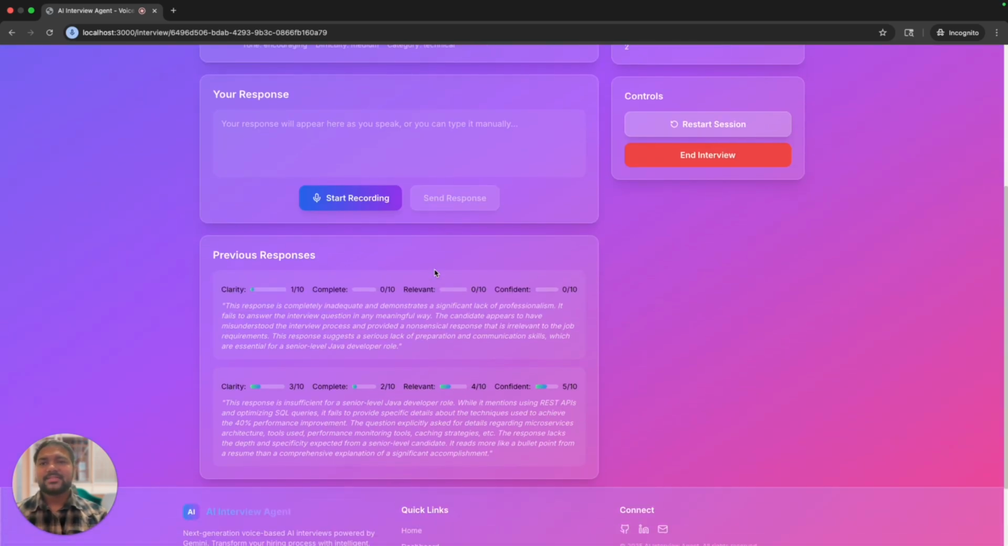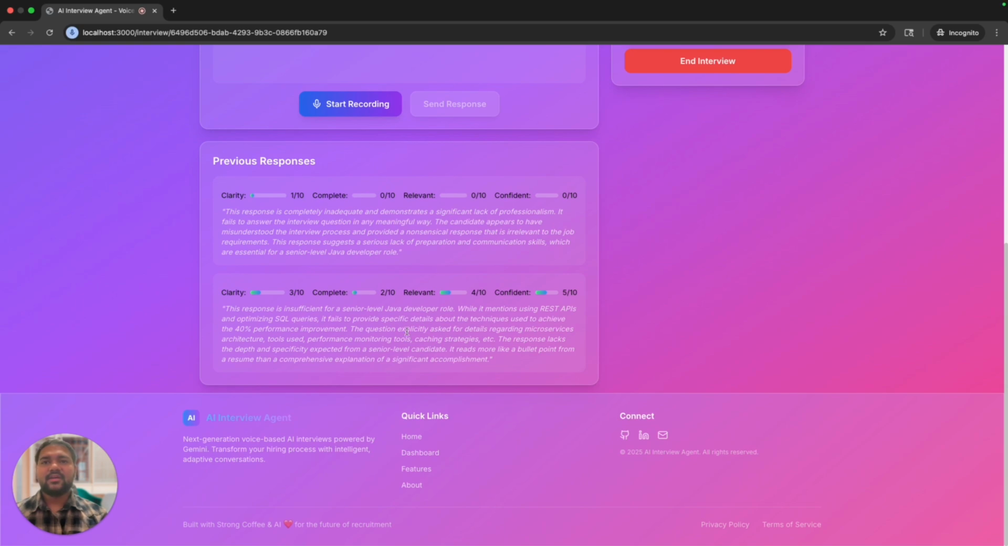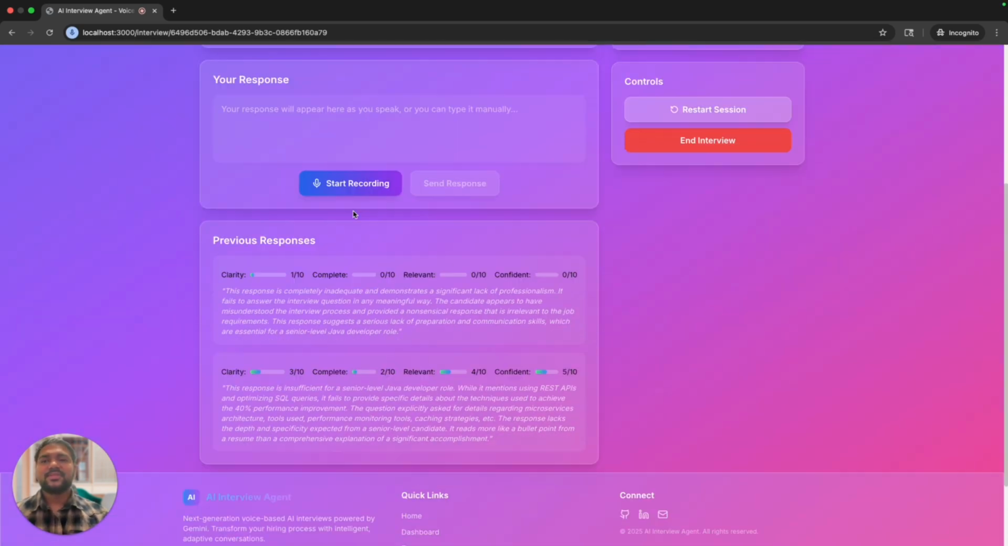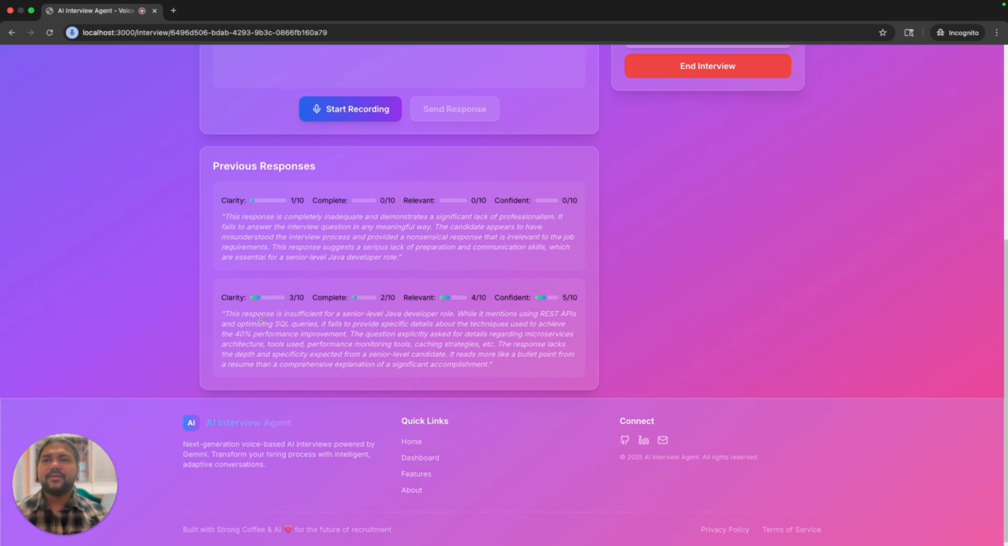Based on the answer that I have given, now it is asking the next question. For the previous question, you can see the response that I have given. It is evaluating it right here: the answer clarity, and completeness. Am I giving the complete answer or not? Is it relevant or not? And the confidence level. If you observe, for the first answer, I didn't answer my question itself. I said some random answer.